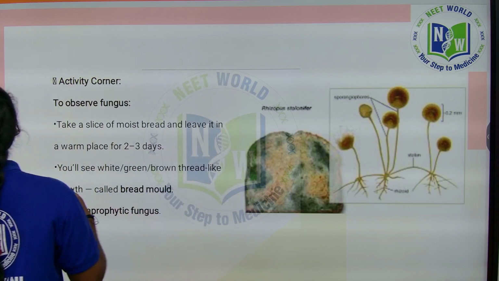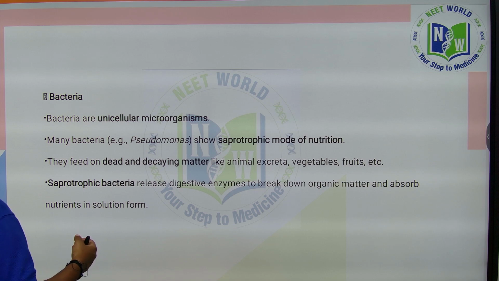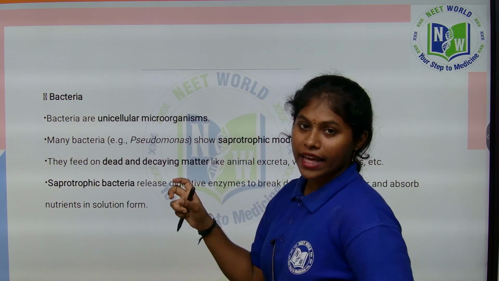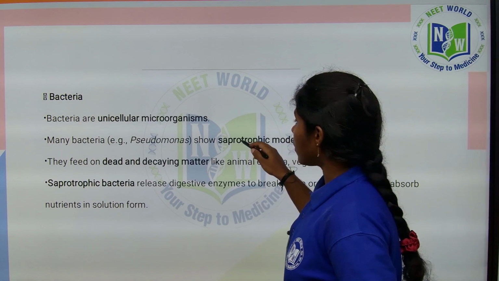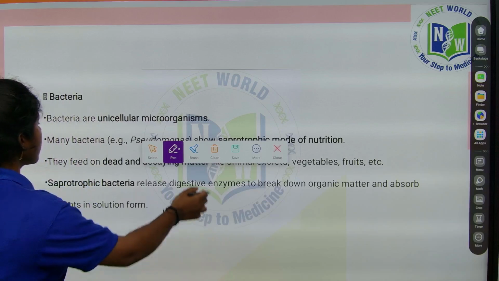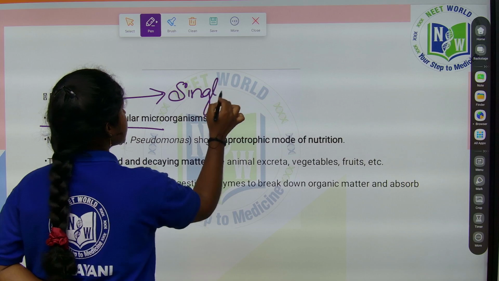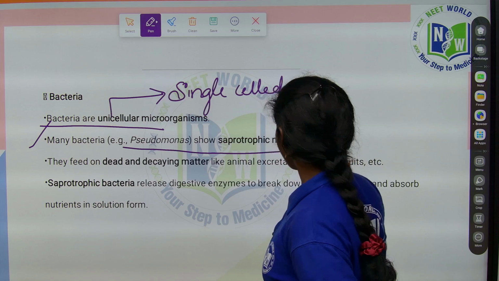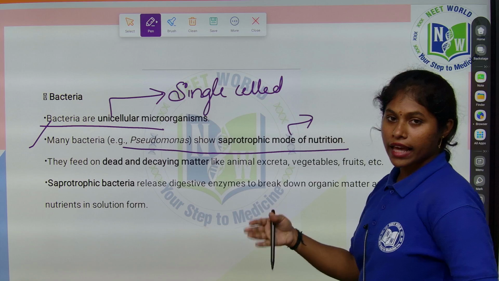Coming to the next one, bacteria. Bacteria are also an example of saprotrophic nutrition, right? The bacterium mainly acting in saprotrophic nutrition is Pseudomonas. Bacteria are unicellular organisms, which means they are single-celled living organisms. Uni means single. Many bacteria like Pseudomonas show the saprotrophic mode of nutrition, which means they mainly act on dead and decaying organic matter.